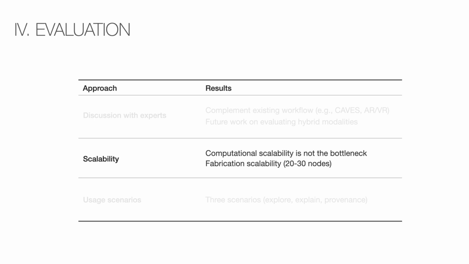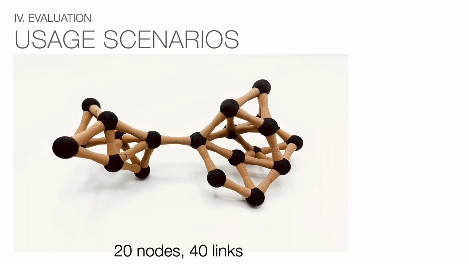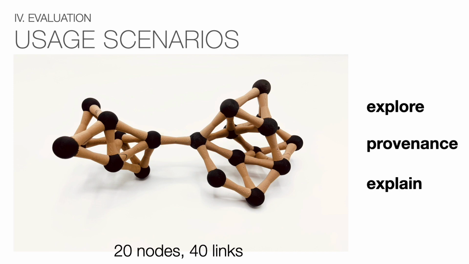Our algorithms can find optimal results for large network datasets like 50 nodes and 500 edges, but we're currently limited to the physical print bed size, which constrains us to, realistically, 20 to 30 nodes. Using this fabrication limit, we fabricated the largest network that we possibly could using our particular 3D printer, which resulted in 20 nodes and 40 links. We used this network to explore 3 usage scenarios stemming from general visualization tasks: exploration, explanation, and provenance.